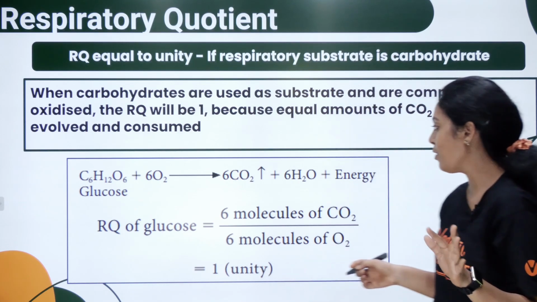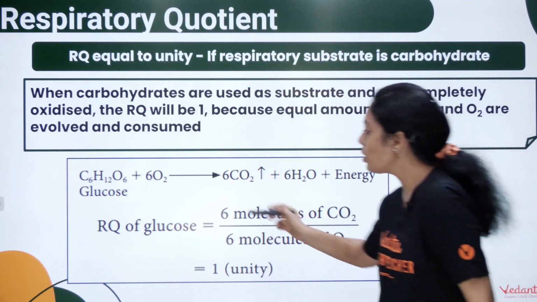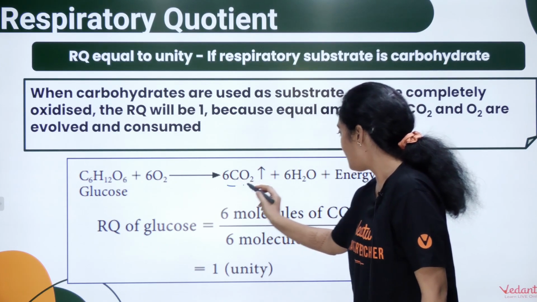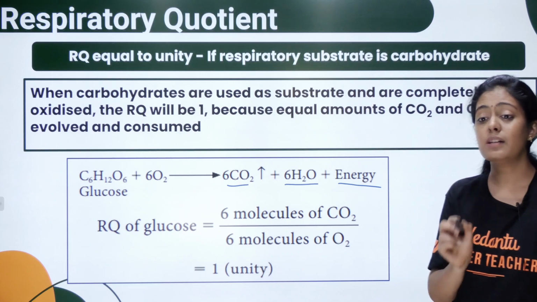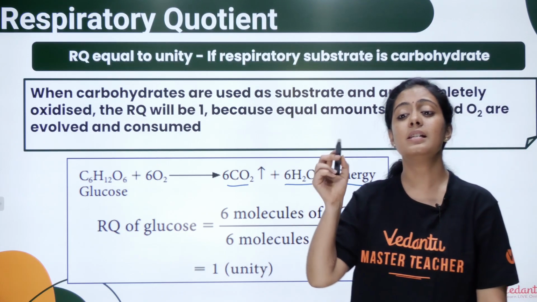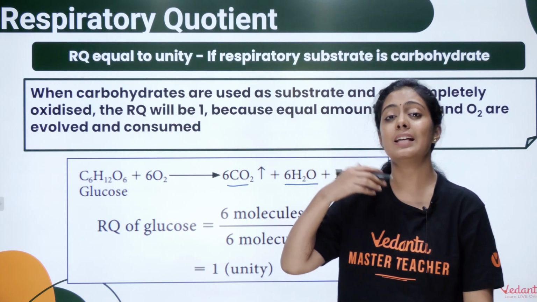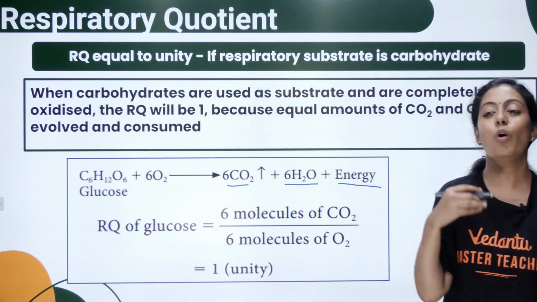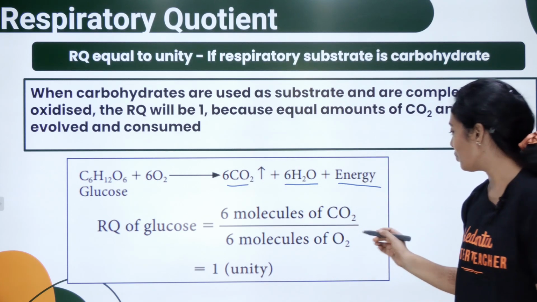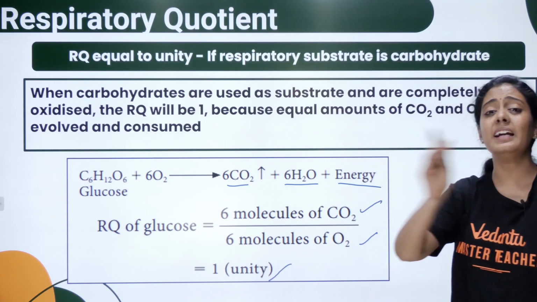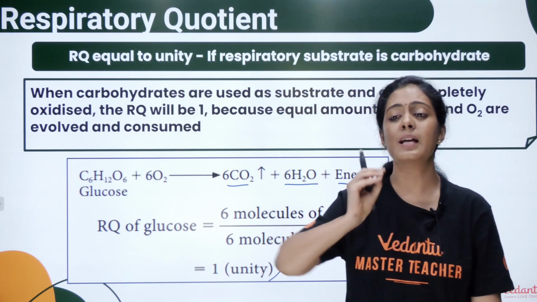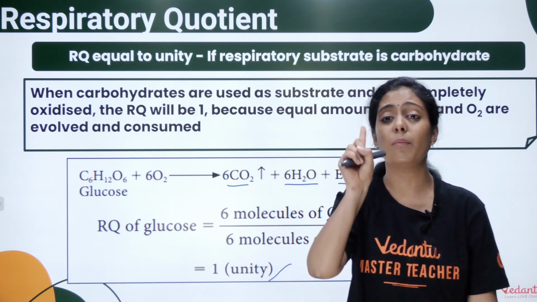Okay, let's say for example glucose. So glucose oxidize ஆனா என்ன ஆகும்? Carbon dioxide, water and ATP form ஆகுது. Correct? What is the formula for RQ? It is the volume of carbon dioxide evolved divided by volume of oxygen consumed. So 6/6, 1. Complete oxidation. Your glucose is completely oxidized. That's why the number is 1.